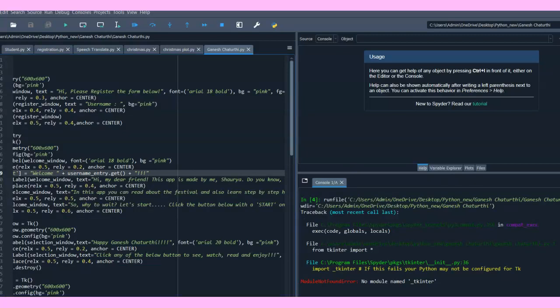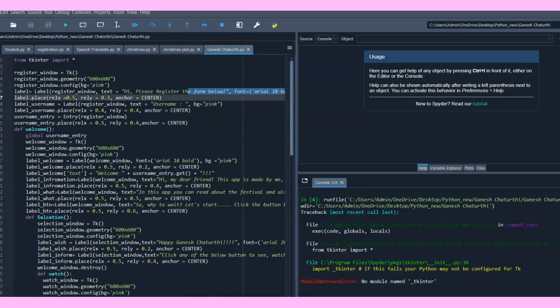If you want to see how it looks, you can see it in the Ganesh Chaturthi video which I have uploaded. I am not going to show you how it looks after running, but I will tell you. From this button over here, let me highlight it, this one, by clicking on this it starts running. So let me explain the next part.